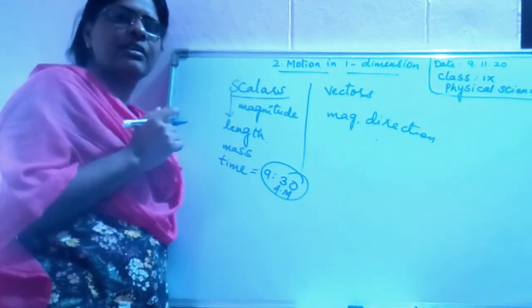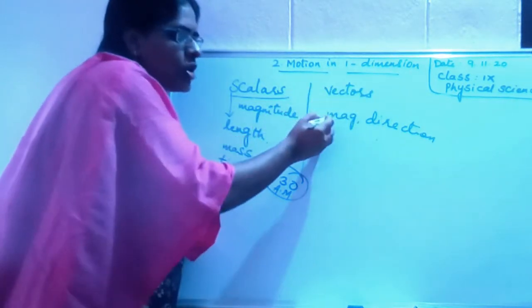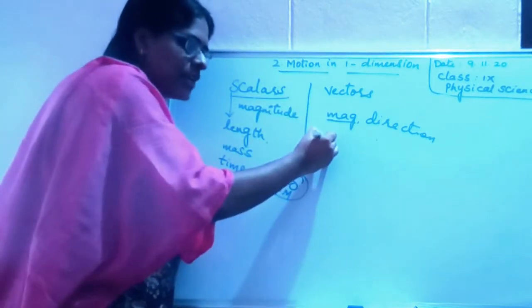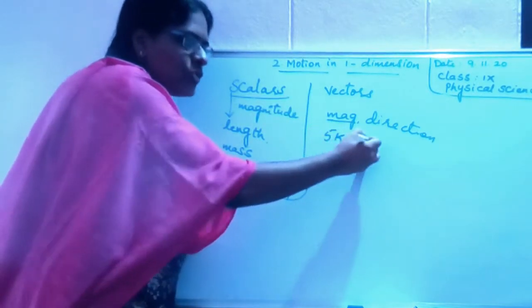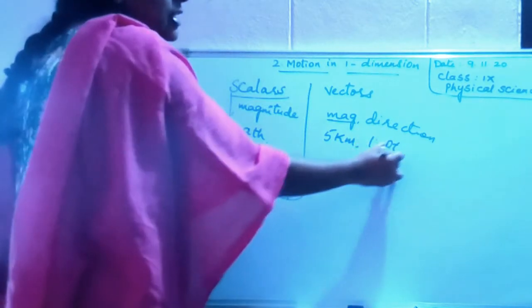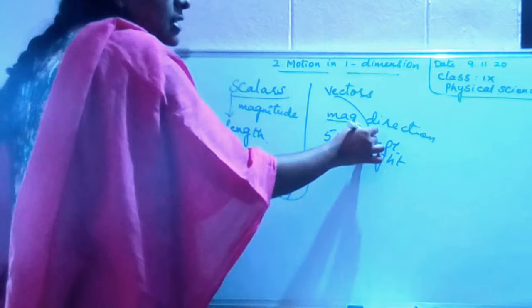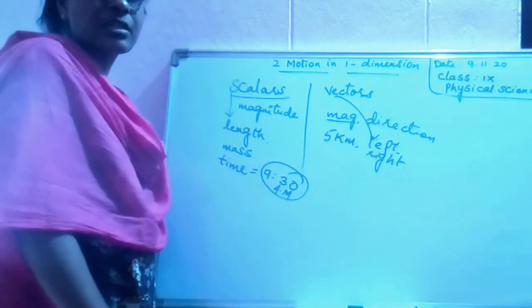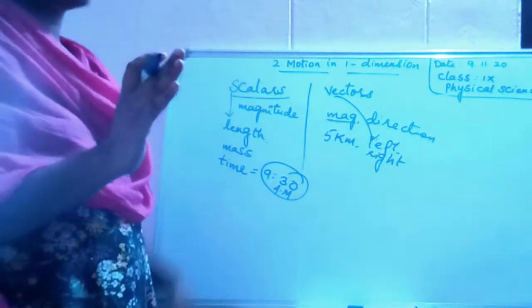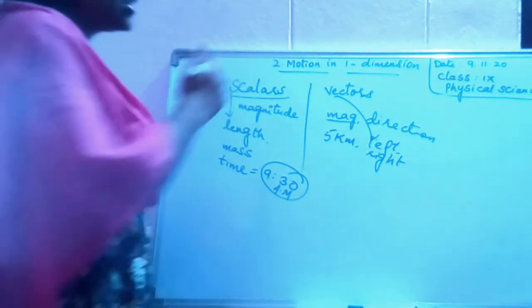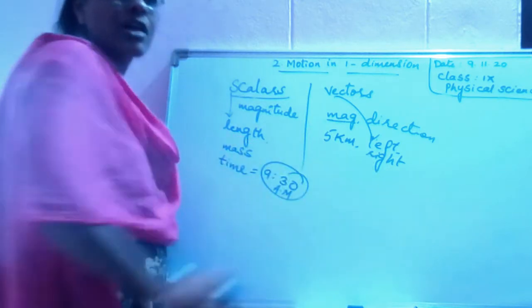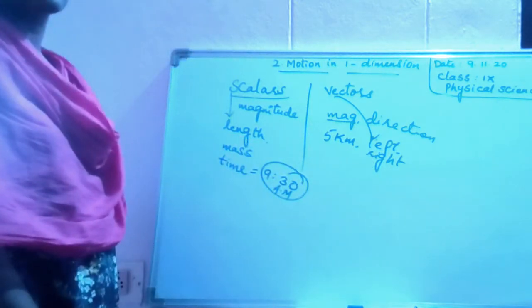Certain quantities require a value, 5 kilometers, and a direction, left, right. Such things are called vectors. Those which require only the value are called scalars. Those which require value as well as direction are called vectors.